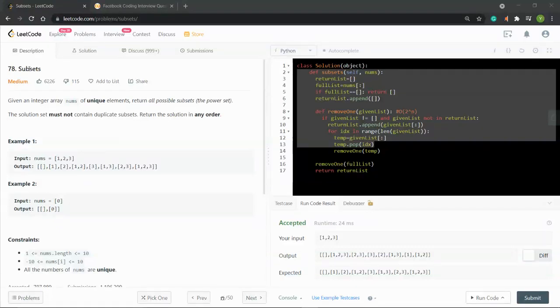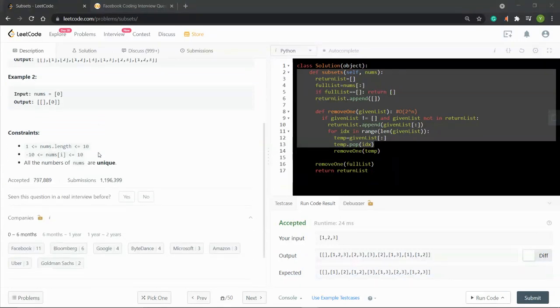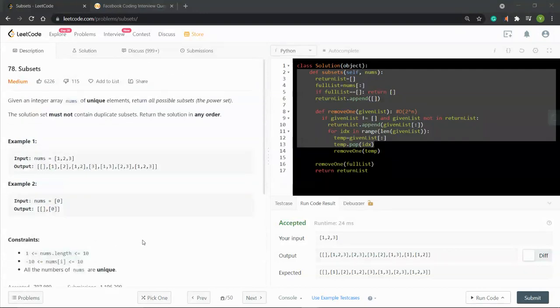In this video, I'm going to go through LeetCode question number 78, Subsets. This question was very popular from Facebook, as you can see from the frequency distribution. Facebook asked it like 11 times, and also 6 times from Bloomberg, and from Google, ByteDance, Microsoft, Amazon, Uber, and Goldman Sachs. So this is one of the most popular LeetCode problems, and it's pretty straightforward. So let's take a look at it.